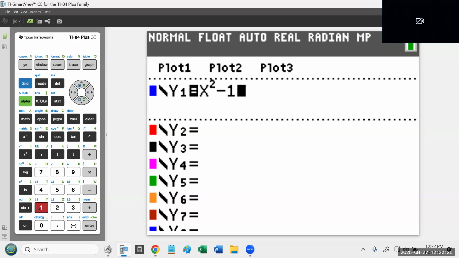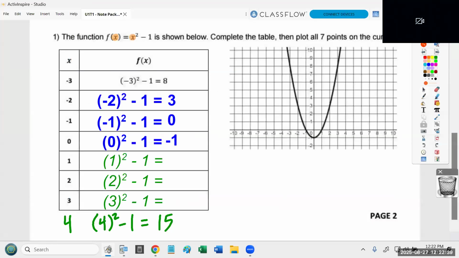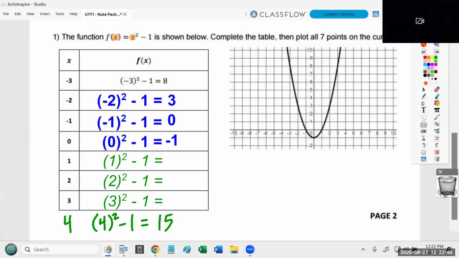Now if you hit graph, which is the top right button, you don't have to do this part. If you just want to watch, just watch. You can just stay on the screen. But if you wanted to, you could look at this graph by just hitting the graph button. And it'll show you the picture. That's literally what's already on your packet. Okay, but what we're trying to do is we're not trying to look at the graph. We're trying to fill in the table.